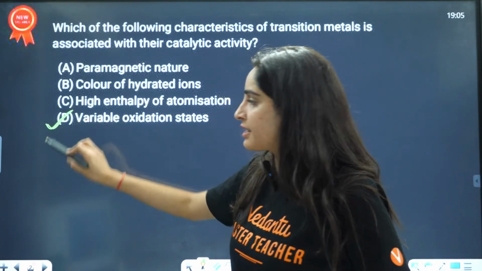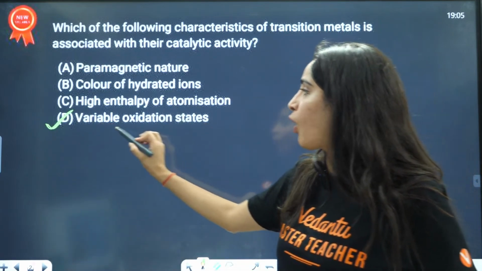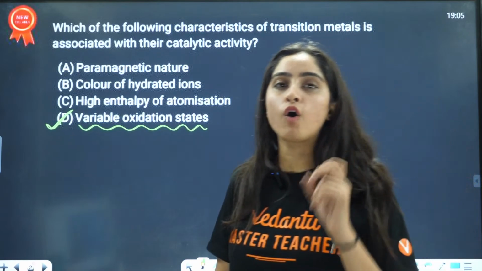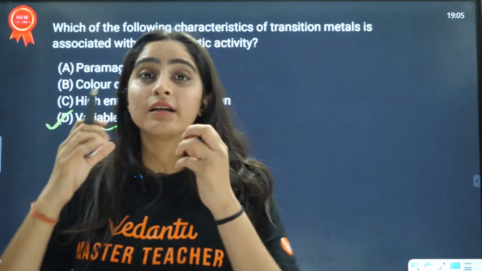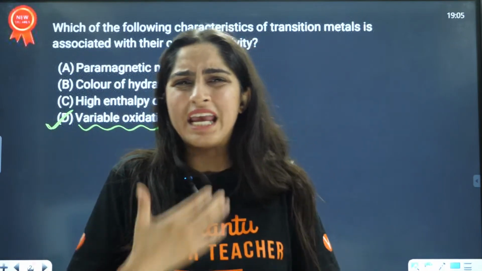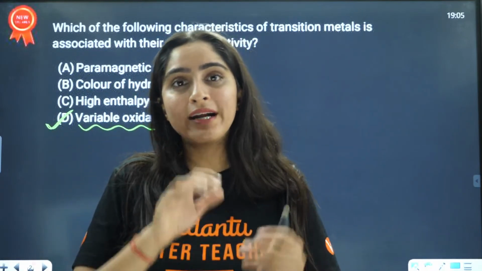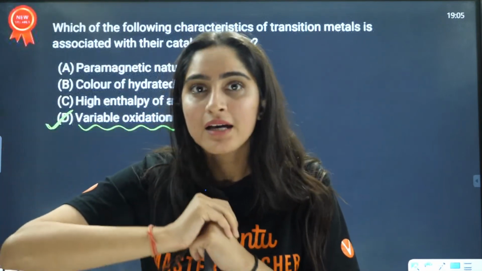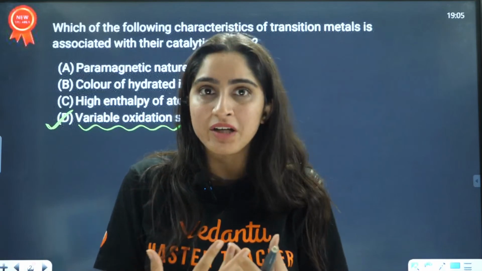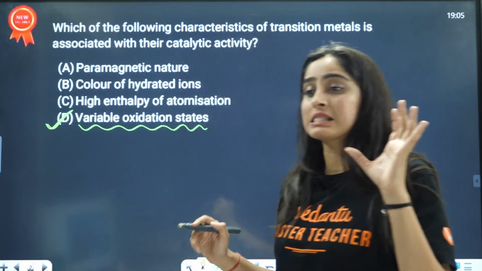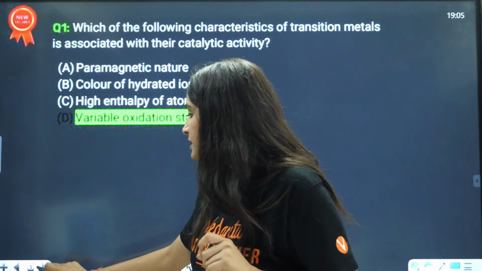The correct answer is variable oxidation state. In a catalyst, we want the catalyst to change its state, and moreover it is providing the surface for the reaction to happen. It has more adsorption. That is the reason they show catalytic property. So D is the correct answer, right?